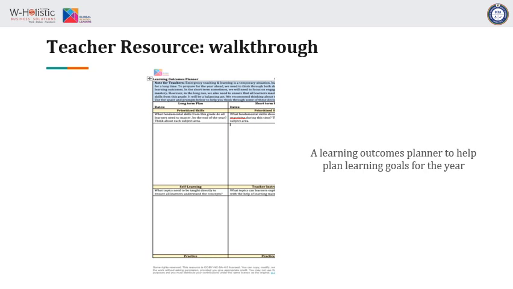Now, what this resource does for you is that it helps you plan for the entire year. It helps you plan for the short term and for the long term. And we have broken it down into skills. That's the first thing that you can see up there: skills, self-learning and teacher instruction. We have looked at practice, and the final thing is prioritized learning outcomes, all right? And so on the short term, what are the skills that you need to prioritize?